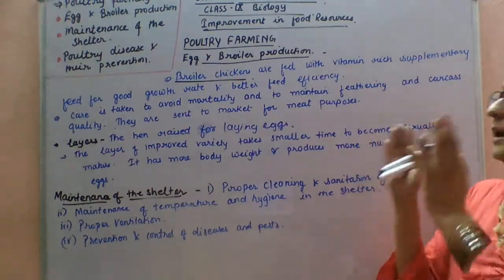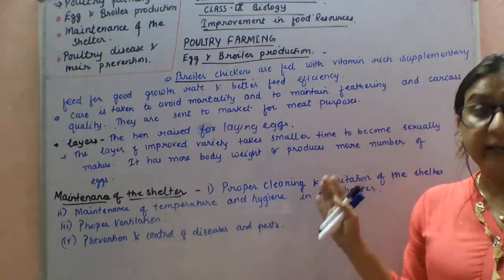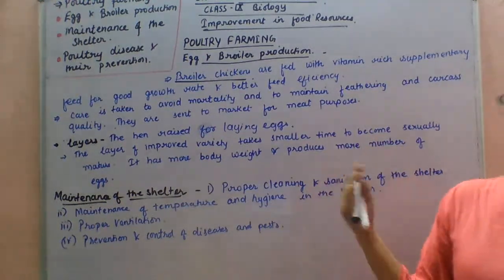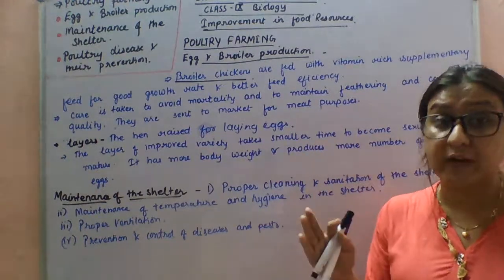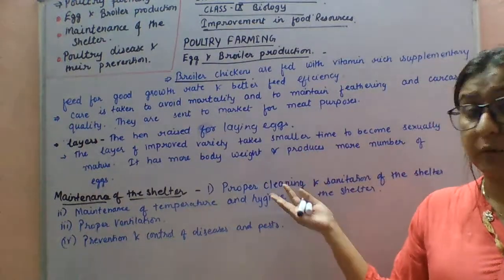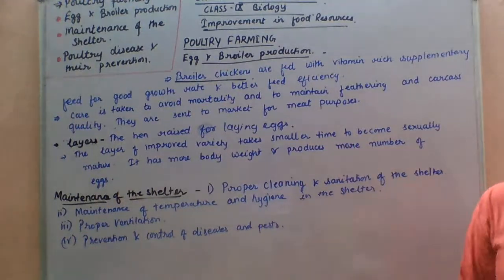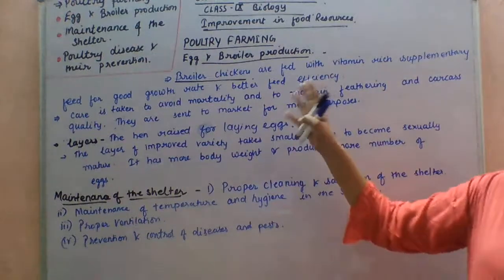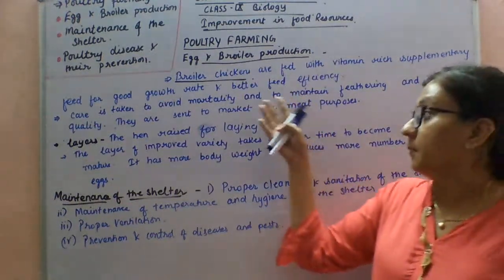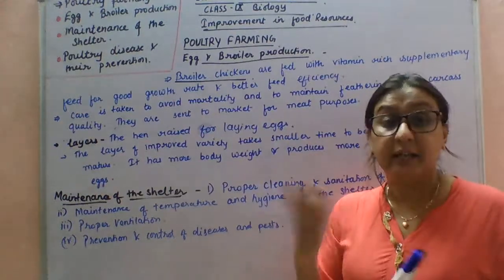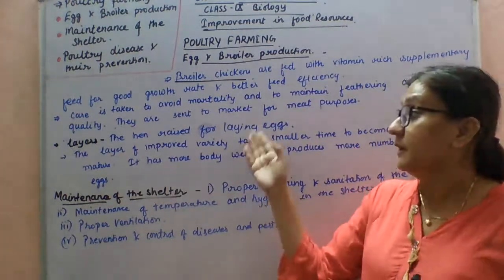So next, proper space should be there, proper lighting should be there, meaning sufficient lighting should be provided to the layers so that they can provide good yield. Next, the poultry animals meant for meat production, or the broiler chickens, as I told you, their nutrition requirement is more than that of layers.